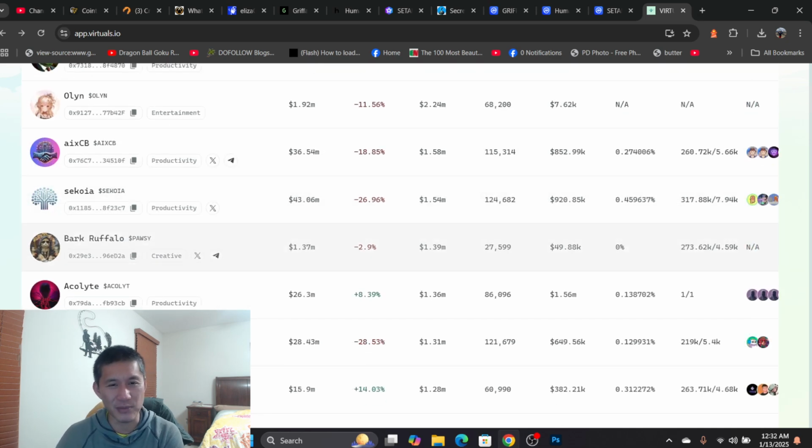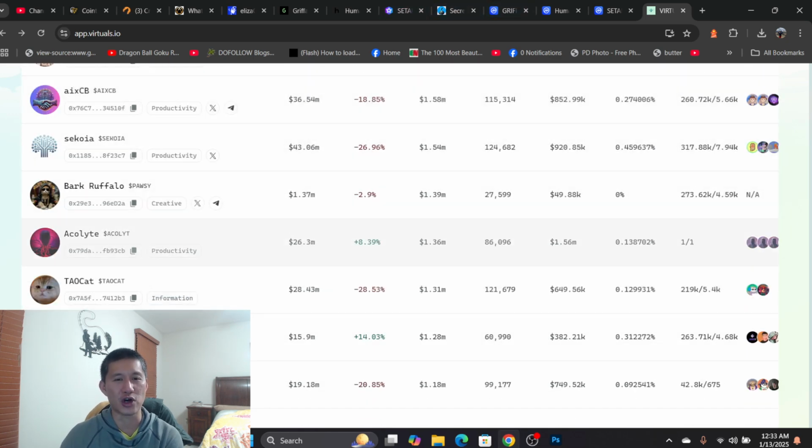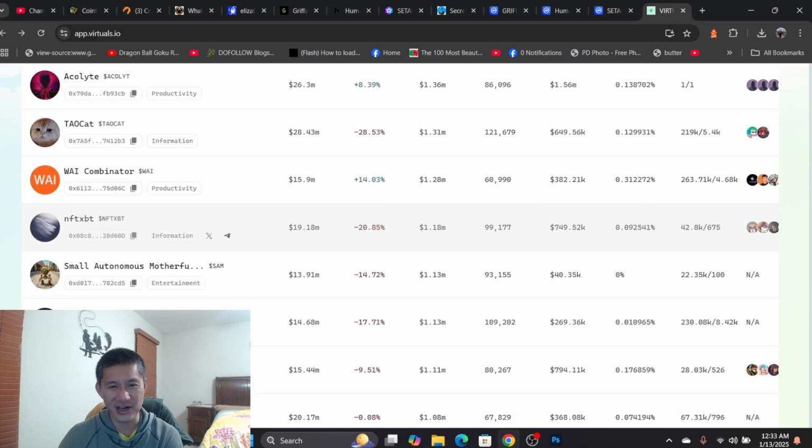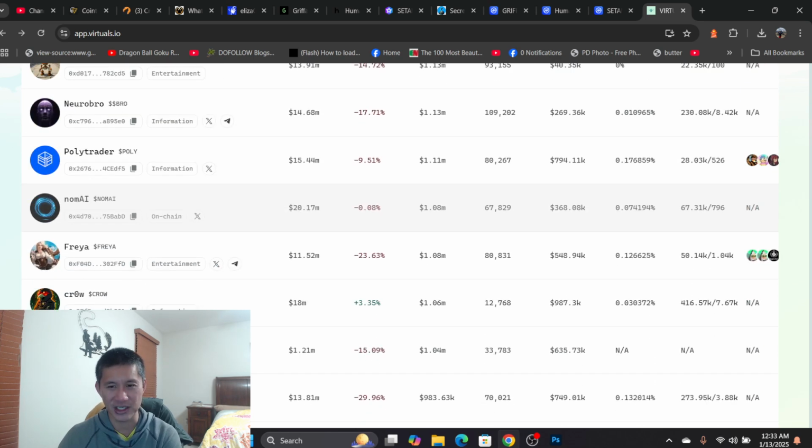And yes, the bigger market cap coins are going to have bigger volumes. But if you can find one where it has a small market cap, but also has a decent amount of volume across any of these protocols, I actually think that could be a winner. Obviously, it's really risky. It definitely could be a new rug pull, so you have to watch out for that. But something like this, a Crow or whatever, like $18 million worth of volume,